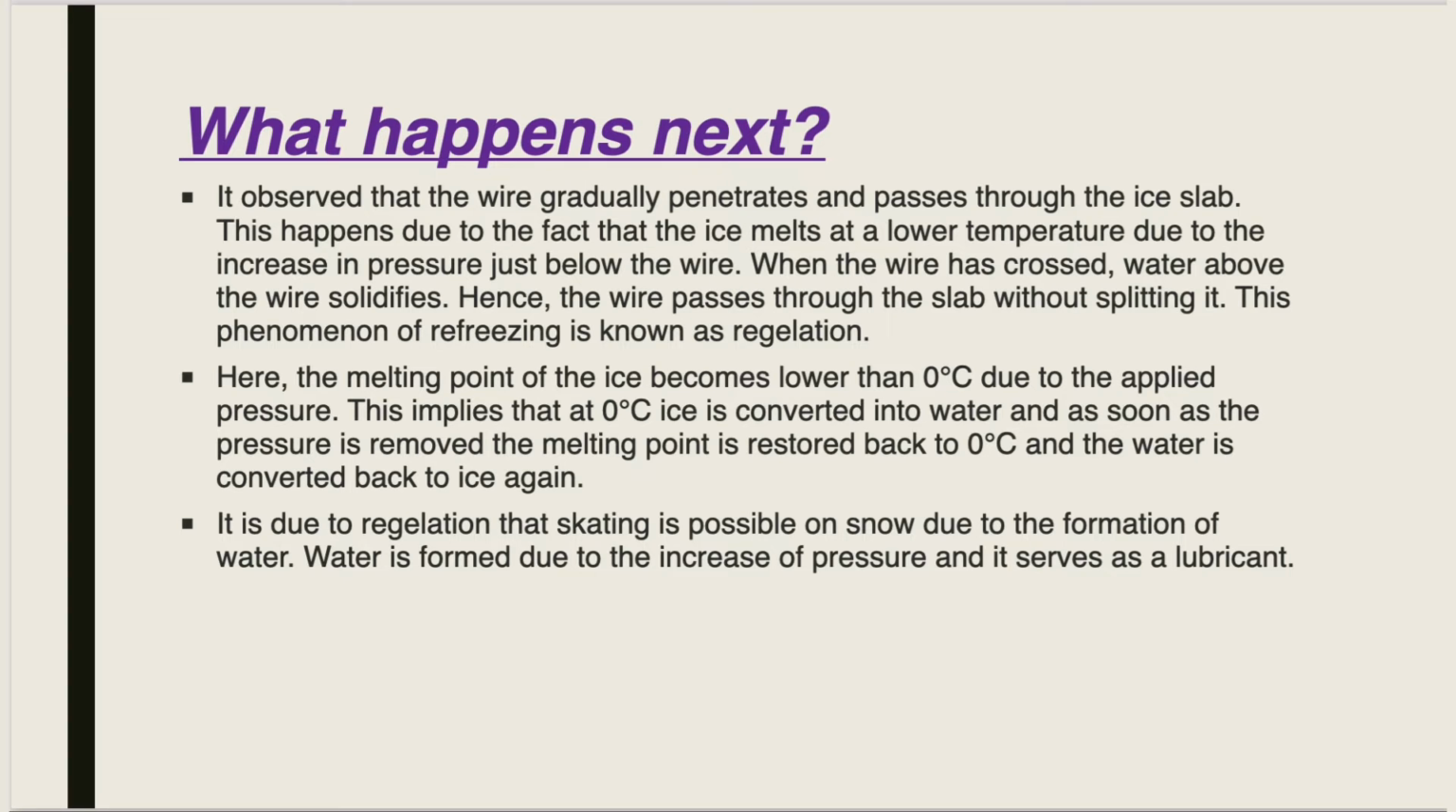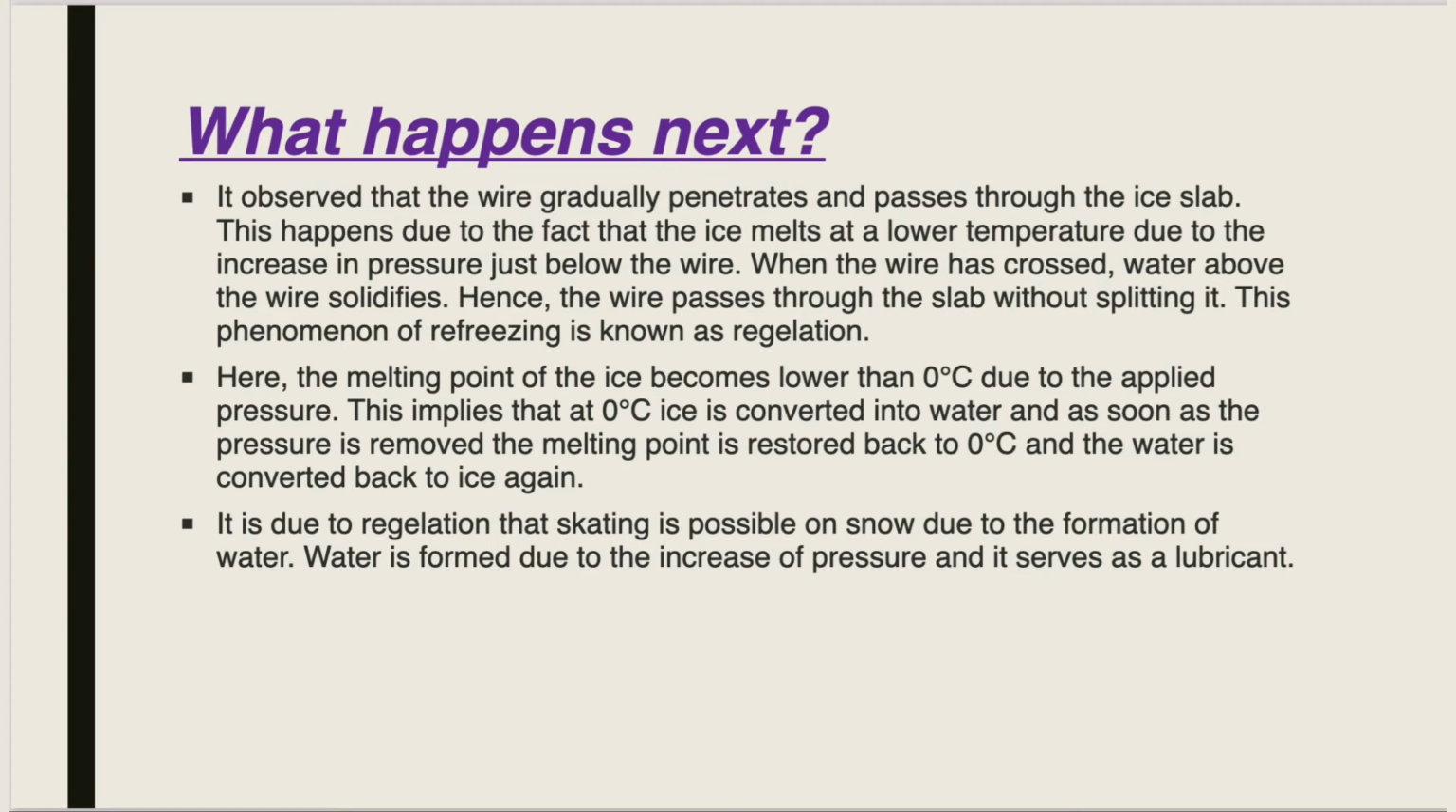This happens because the ice melts at a lower temperature due to the increase in pressure just below the wire. When the wire has crossed, the water above the wire solidifies. Hence the wire passes through the slab without splitting it. This phenomenon of refreezing is known as regelation. Here, the melting point of the ice becomes lower than 0 degrees Celsius due to the applied pressure. This implies that ice is converted into water under pressure, and as soon as the pressure is removed, the melting point is restored back to 0 degrees Celsius and the water is converted back to ice again.